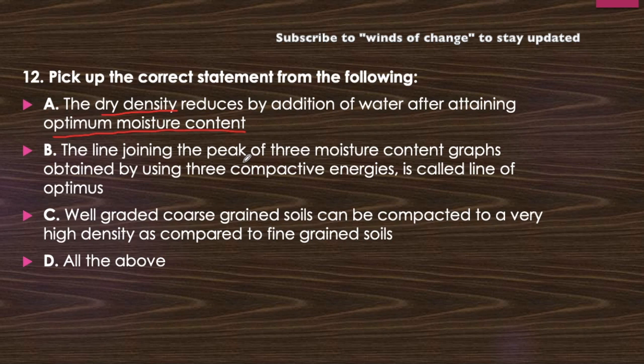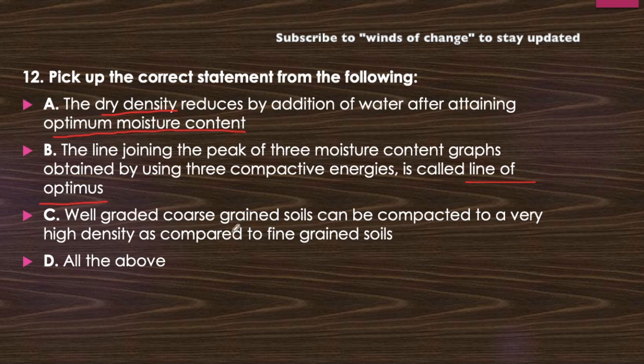Now, the line joining the peak of the three moisture content graphs obtained by using three compactive energies is called the line of optimums. The definition of line of optimums is as has been defined here: the line joining the peak of the moisture content graphs. There were so many moisture content graphs, and if we join them, then the line obtained is called the line of optimums. This is a properly correct statement.